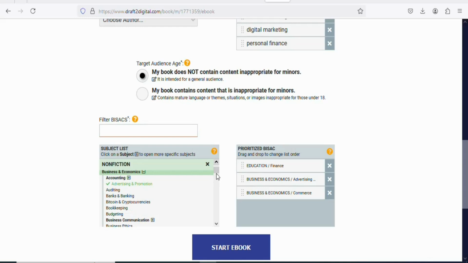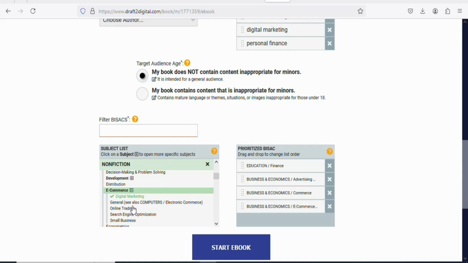Just select any category that is related to your book. So you can see a whole lot of different categories. So select the one that is related to your book. Let's select e-commerce. Once that is done, select digital marketing. Once you select digital marketing, you can select small business. As you can see, that has been done.